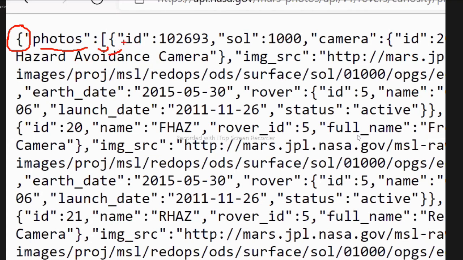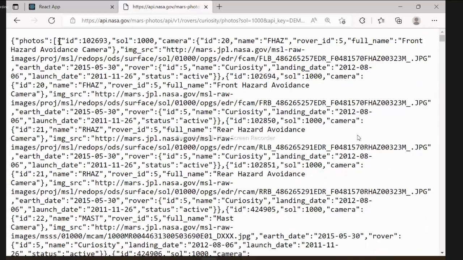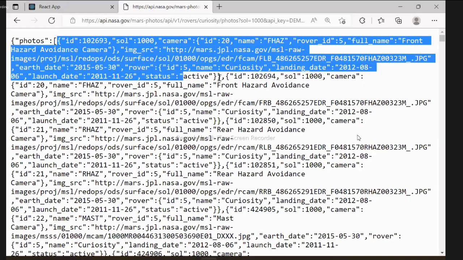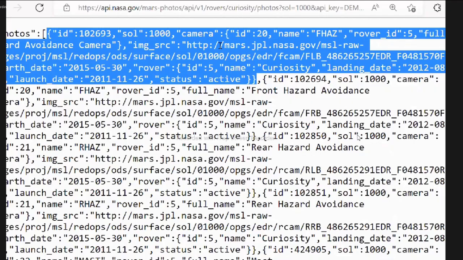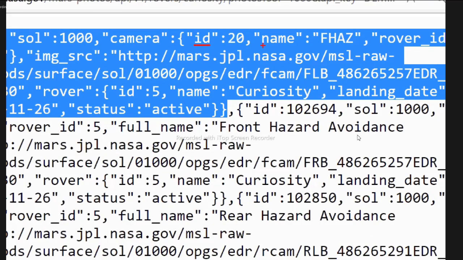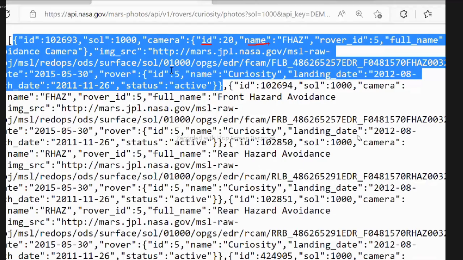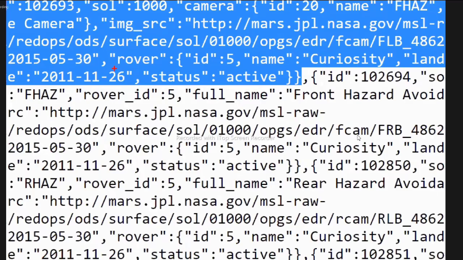And every object contains an ID, that is the photo ID, the sol, how many days on Mars that is, and the camera, and camera is again an object inside an object. In that there is a lot of hierarchy: camera has a camera ID, camera name, and it has another object called rover. Rover has a rover ID and rover name.